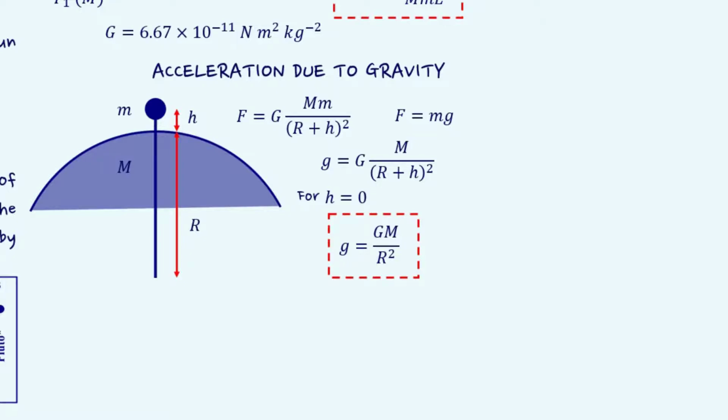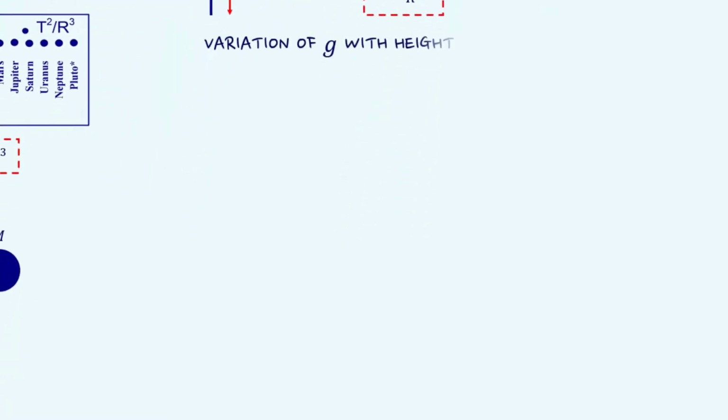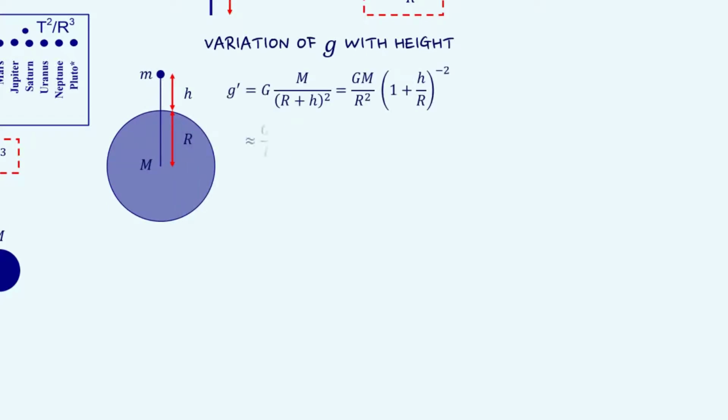We first discuss the change in acceleration due to gravity due to height. We can obtain the expression for acceleration due to gravity for an object of mass m at height h from Earth's surface, based on the concepts we have just discussed.